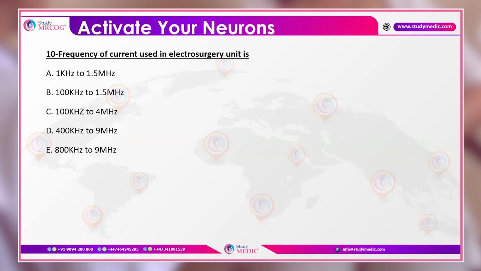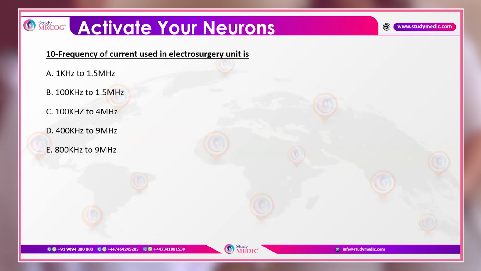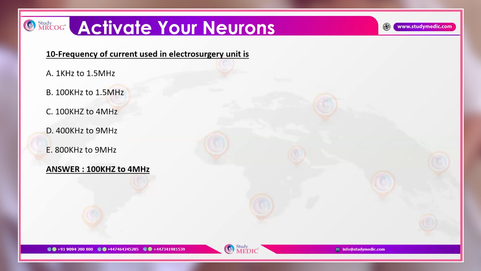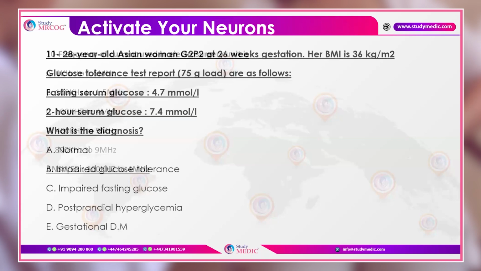Frequency of current used in the electrosurgery unit: this is just a number which you have to remember. The options are 1 kilohertz to 1.5 megahertz, 1000 kilohertz to 1.5 megahertz, 1000 kilohertz to 4 megahertz, 4000 kilohertz to 9 megahertz, and 800 kilohertz to 9 megahertz. So here the answer is basically 1000 kilohertz to 4 megahertz, which you have to opt.